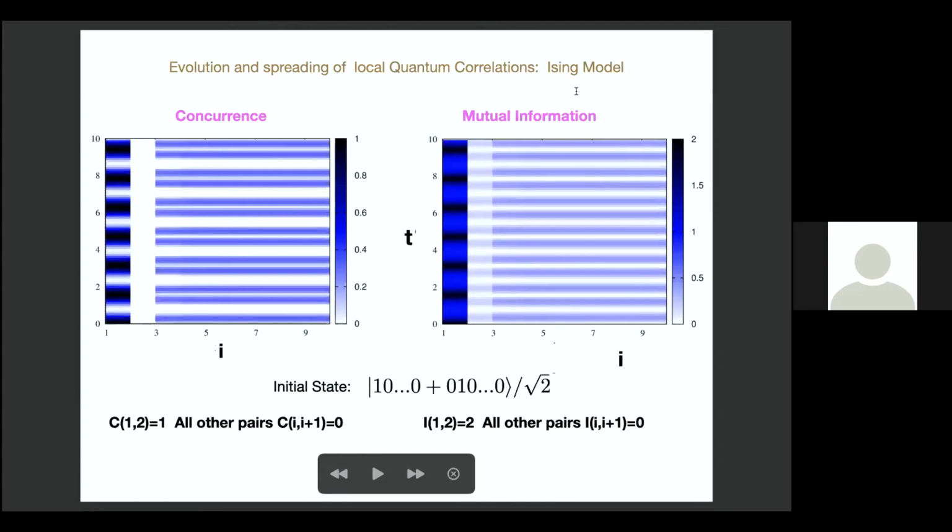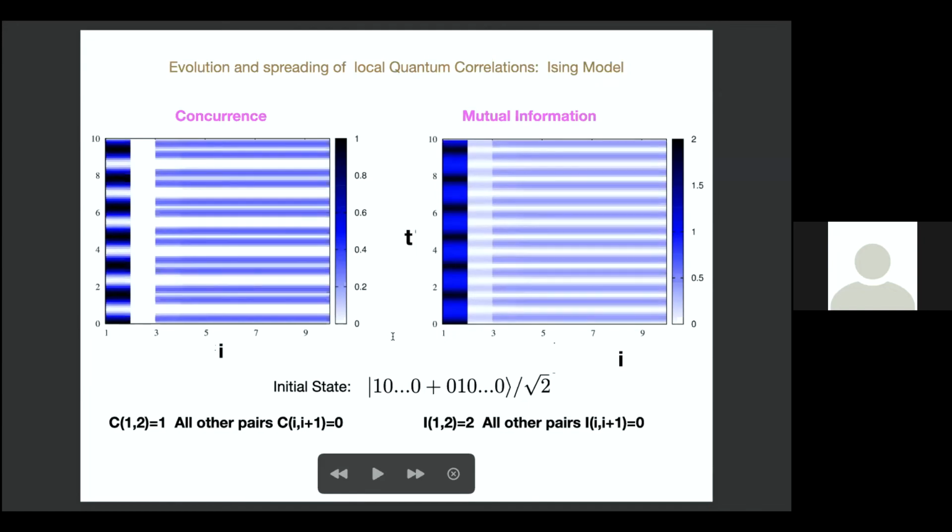For instance, this is for the Ising model, but the state is a sigma z eigenstate. So these are the local sigma z eigenstates, and then the model is in terms of sigma x. So though it's the Ising model, it has non-trivial dynamics. Yeah, so you see that the concurrence spreads immediately to all sites.